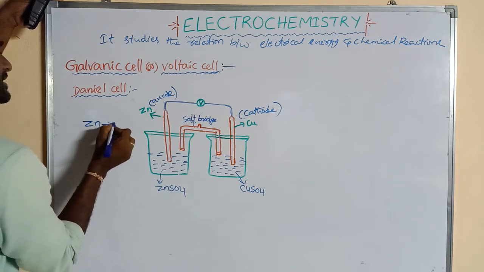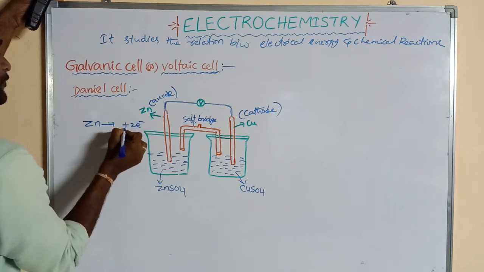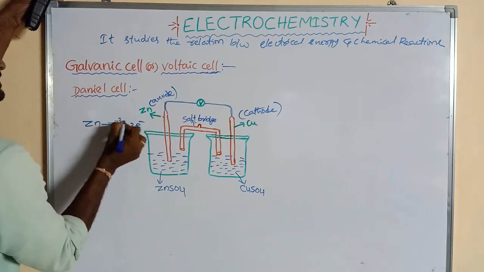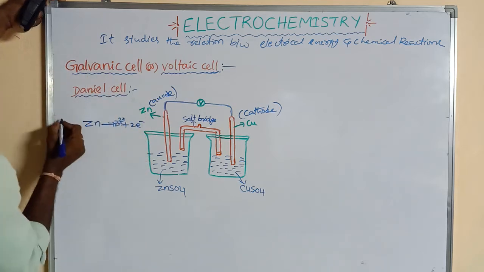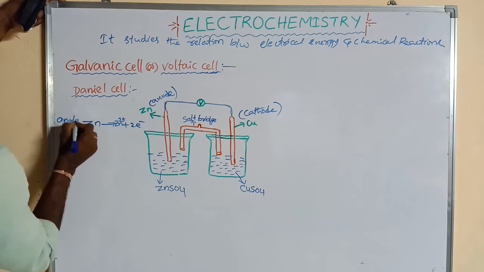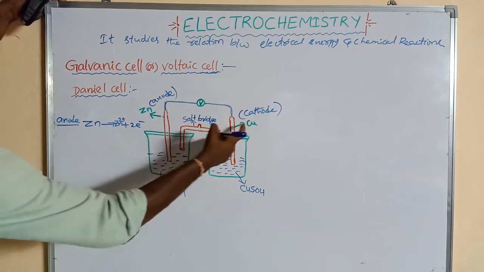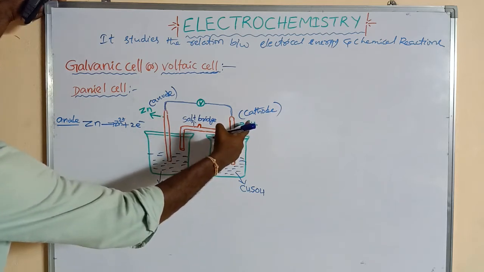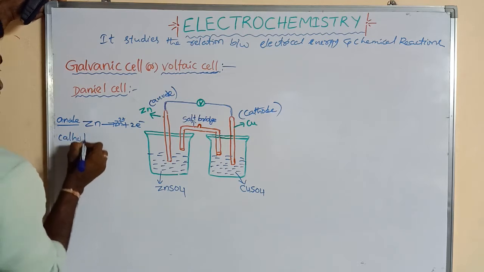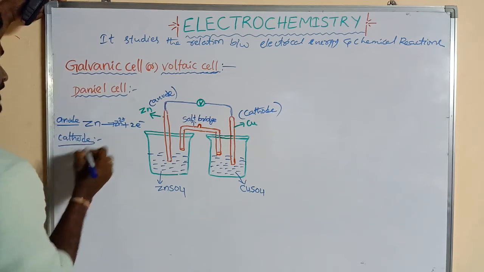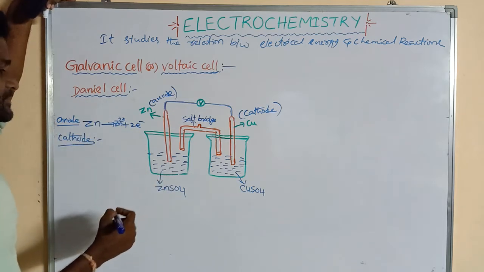Oxidation means loss of electrons. Zinc loses 2 electrons to form Zn2+. Oxidation always takes place at the anode. Now the copper electrode undergoes reduction. This acts as the cathode. At the cathode, reduction takes place.